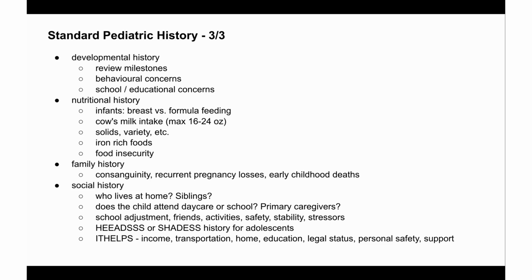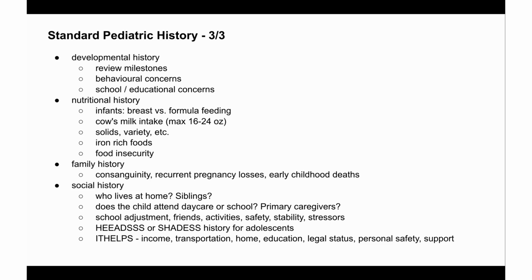Is the child taking solids, or is there a variety in the child's diet? Are they taking iron-rich foods? And you also want to explore, this is very important, food insecurity at home. Then the other aspects of the history to explore is family history, and then you go on to the social history. So for adolescents, like we said before, you use HEADS or SHADES to collect history for adolescents.